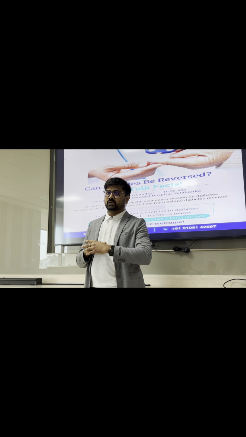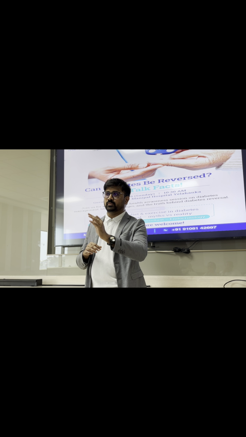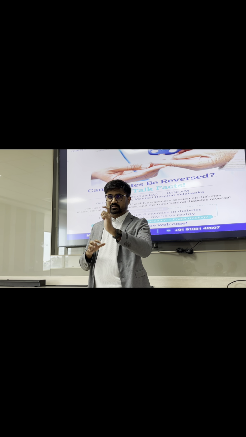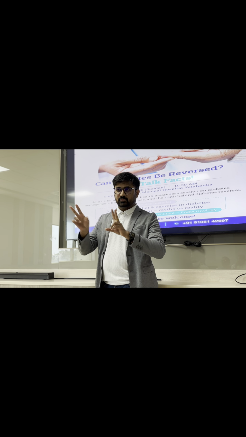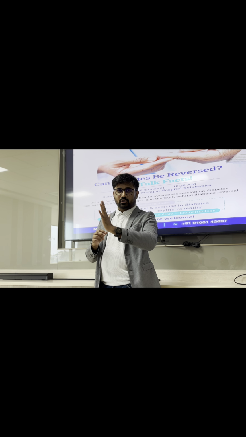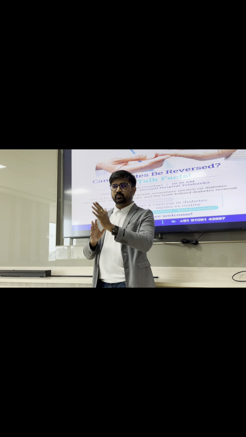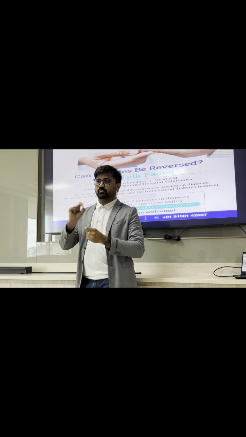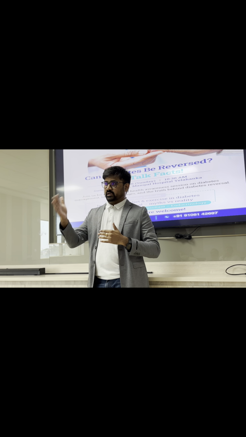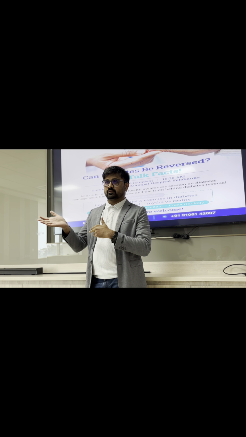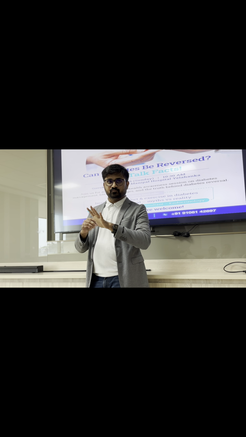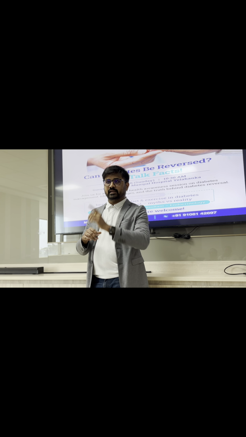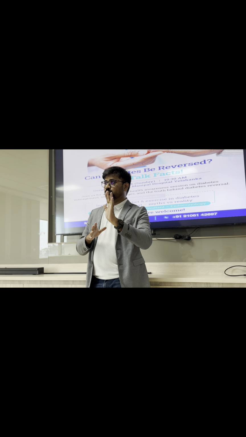Now you should ask me why 6.5, why that number? Or for that matter, fasting. So you need to understand two numbers. One, the cutoff for diagnosis, to tell if you have diabetes, what should be the number. Once you are diabetic, what is the target number? So, to say diabetes is present, HbA1c should be more than 6.5.